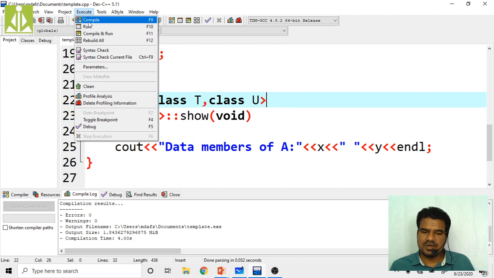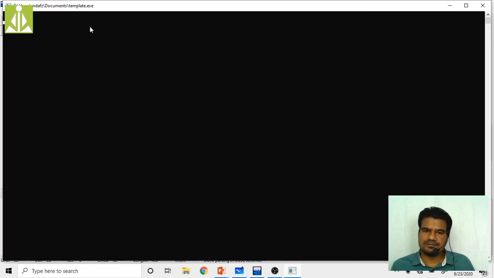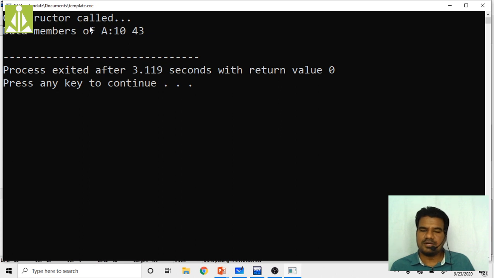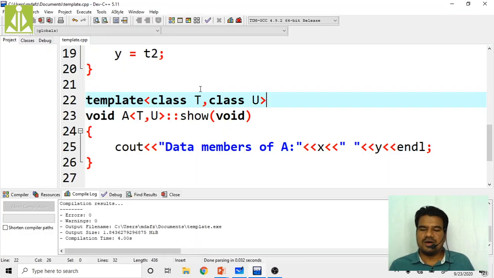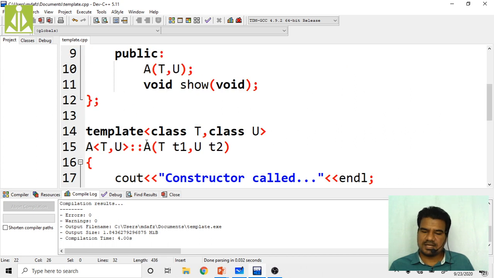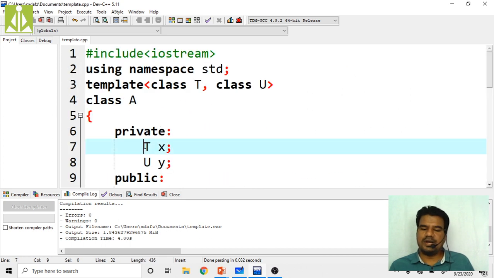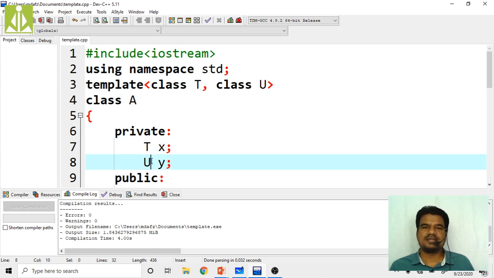Then execute, run. See, the constructor is called first of all, and then the data members of A, 10 and 43, both are integers. Now let us assume for this class A, I want one data member as integer and the second data member as character. I don't want both to be integers now.